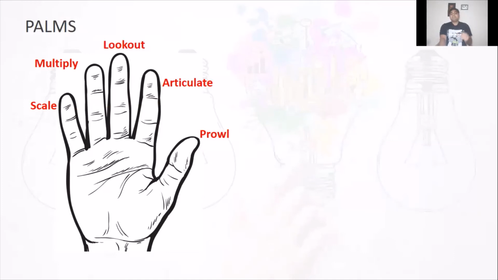As I mentioned, it is PALMS. Prowl. Look out for opportunities. Prowl like a roaring lion where the opportunity is. Articulate the same opportunity in the right problem statement. Third one, look out for solutions which are already available, if they can be adopted with minimum improvisations and innovative changes. Fourth, do not be a Hercules, do not be a hero. Multiply your results through the right synergy. Fifth one, whatever MVP that you build, scale it up.